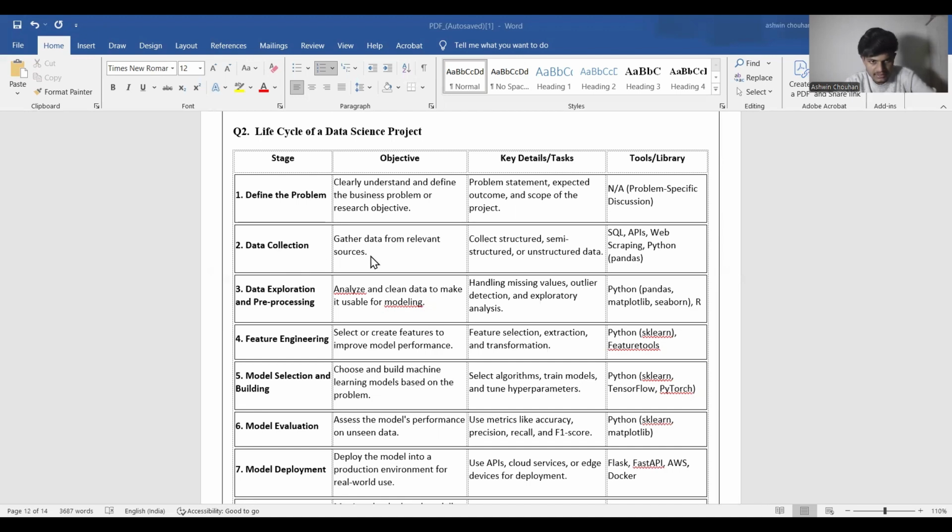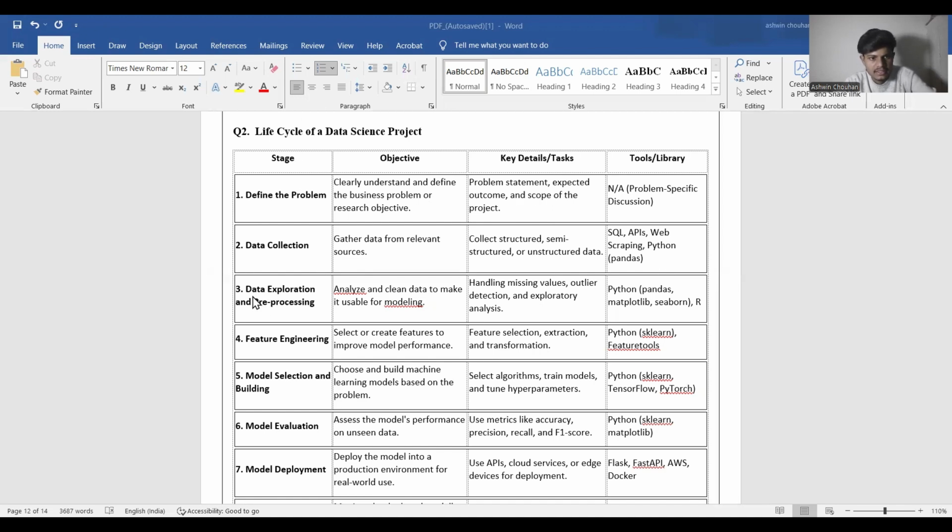Stage 2, data collection. Objective: gather data from relevant sources. Task: collect structured, semi-structured or unstructured data. Tools: SQL, APIs, web scraping, Python, pandas.